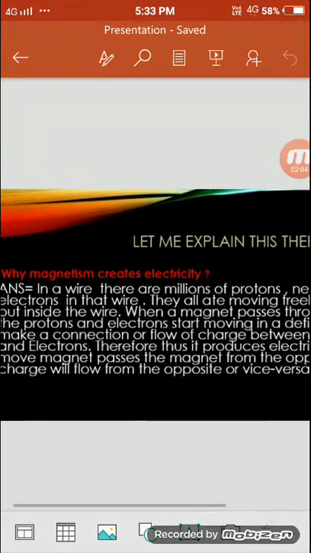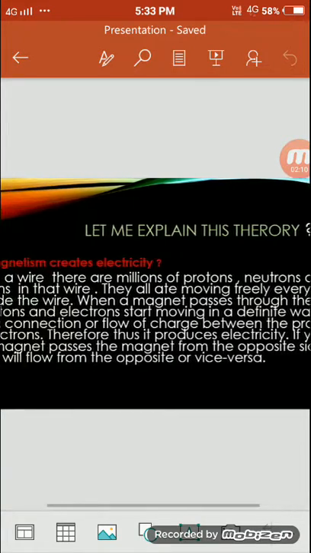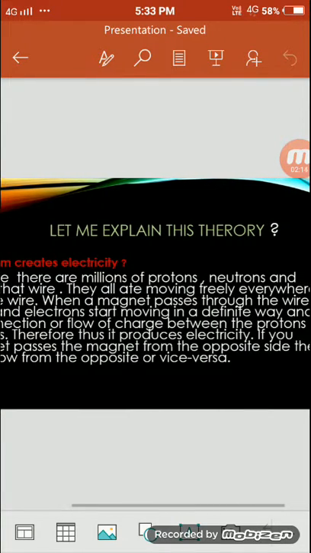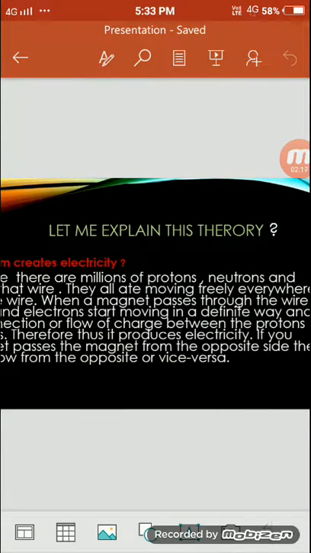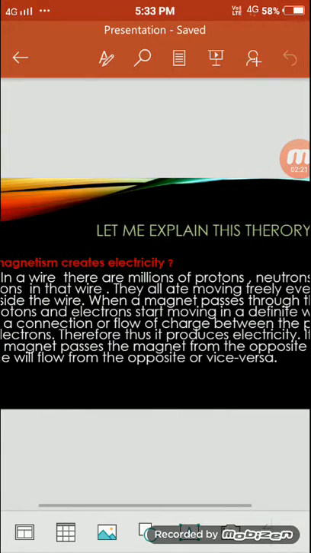Now let me explain this theory. Why does magnetism create electricity? In a wire, there are millions of protons, neutrons and electrons. They are moving freely everywhere inside the wire.